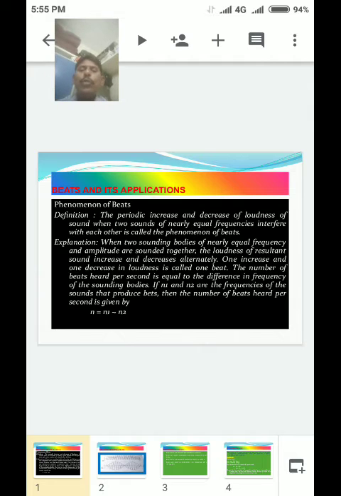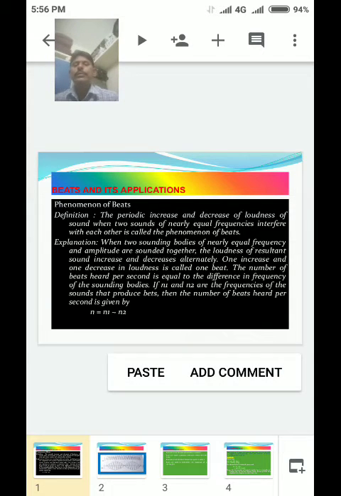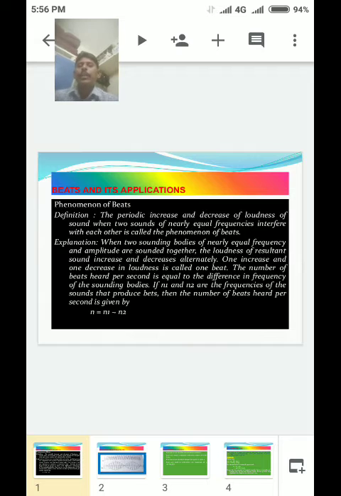When two sounding bodies of nearly equal frequencies and amplitude are sounded together, the loudness of the resultant sound increases and decreases alternately.